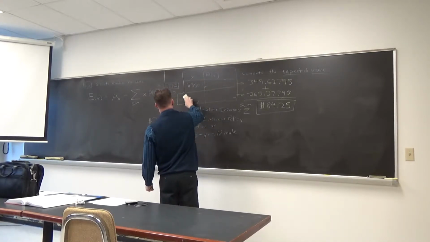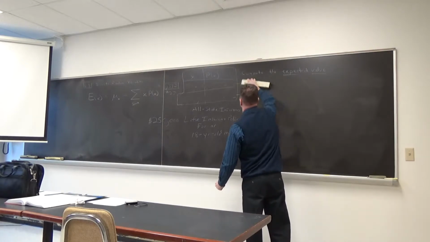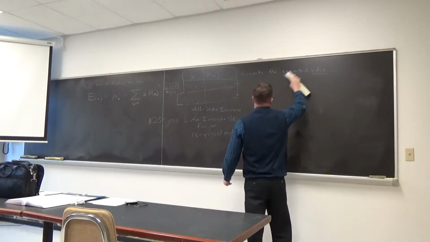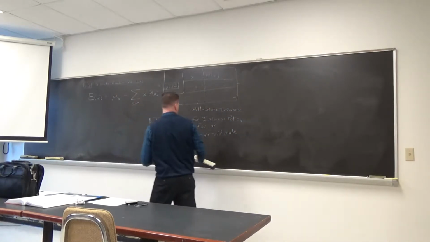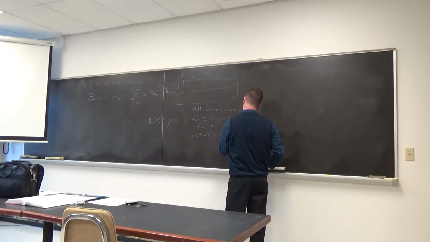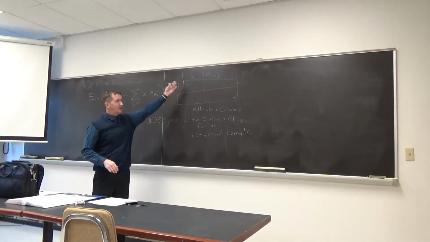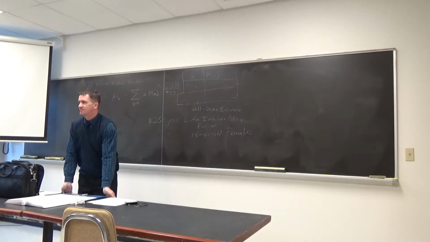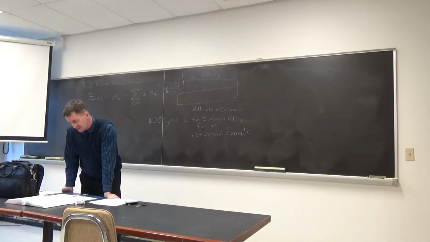You and I will present this and just set it up. Sound good? It's a $250,000 life insurance policy.